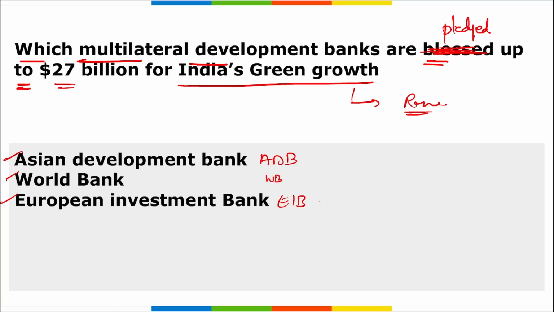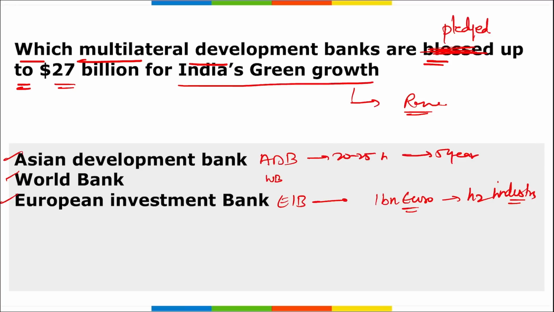Correct? Here remember, the EIB, European Investment Bank, is pledging 1 billion euro to develop a large scale hydrogen industry hub, right? This is for the hydrogen industry. Then the Asian Development Bank will provide 20 to 25 billion dollars over the next 5 years to support India's green growth, and the World Bank is providing 1.5 billion dollars to aid India's low carbon transition journey, right? That is, we want to transition from non-renewable sources of energy to renewable sources of energy.